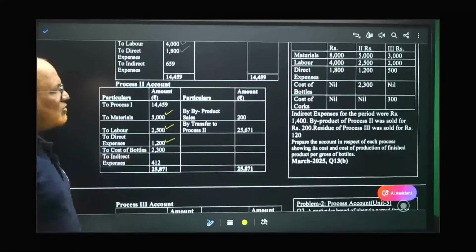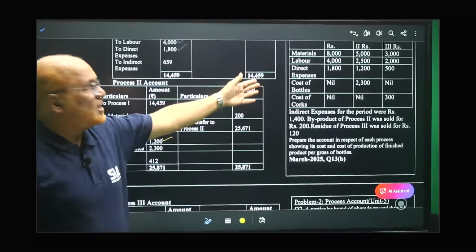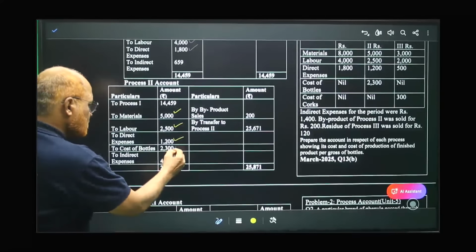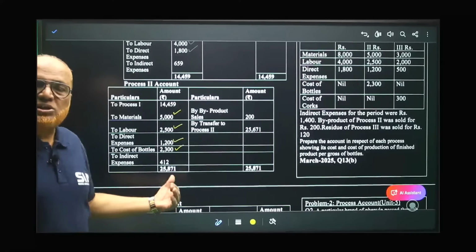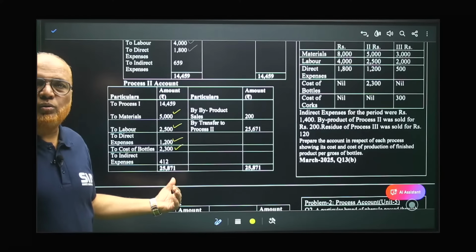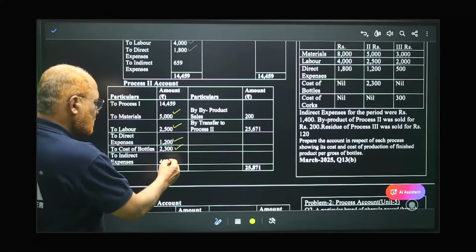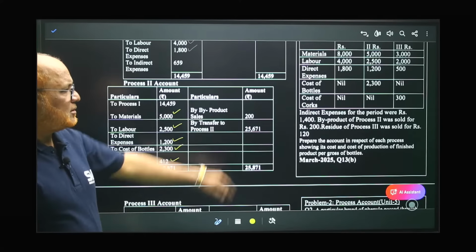Apart from that, cost of bottles is also there. There is no cost of bottle in the first process. In the second process, one more expenditure, 2,300. That also I have taken. Now, indirect expenses. Just now in the working note, I have shown you how the indirect expenses are apportioned. So here, 412.